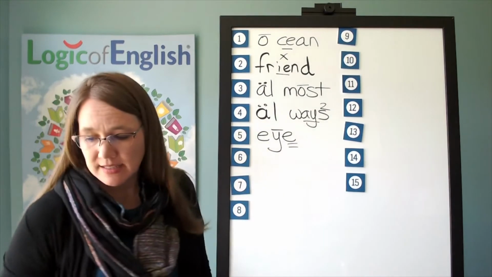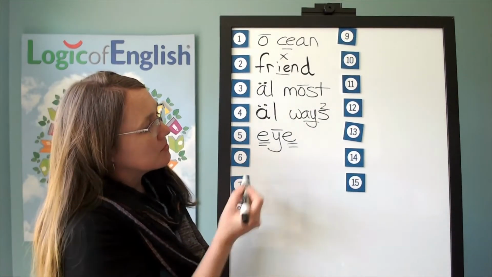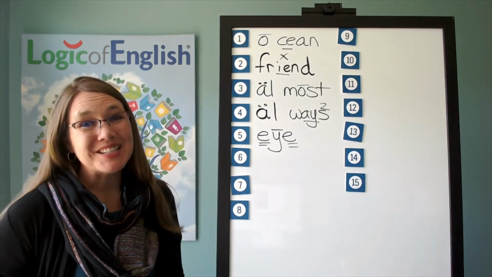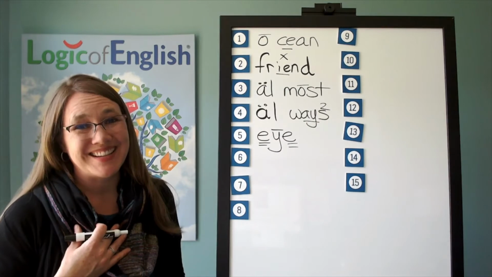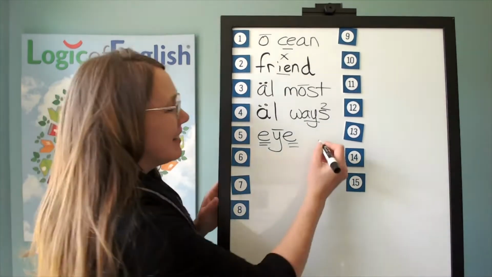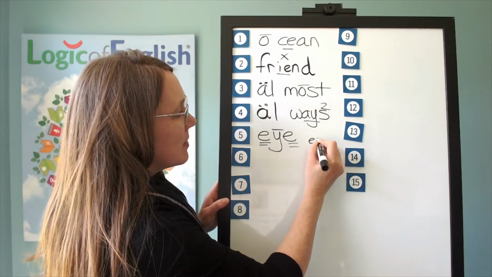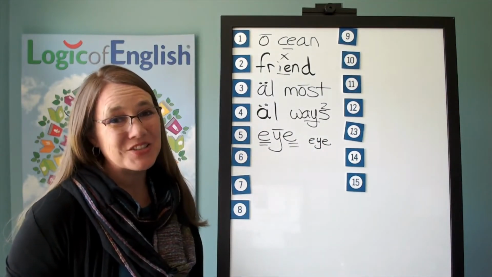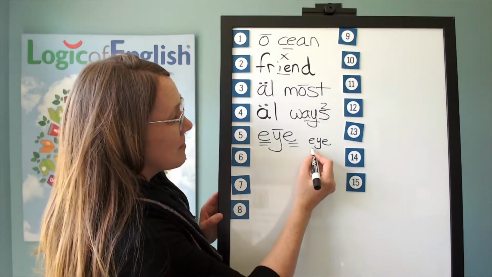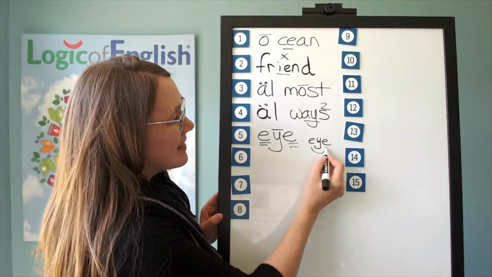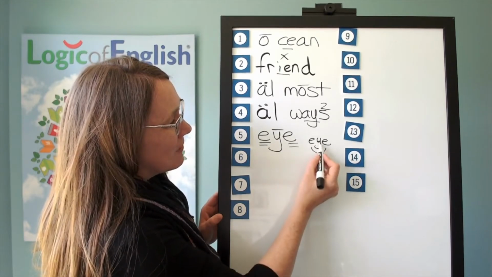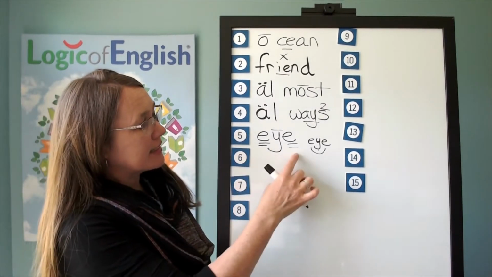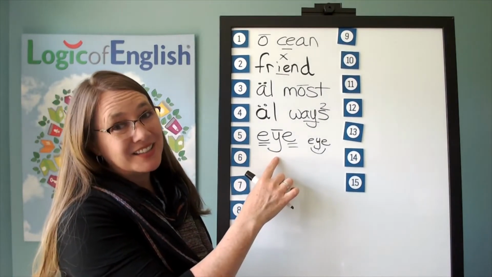And then this is another silent E. And so I'm not sure what the origins of this spelling are. And in fact, to me, it's one of the most unusual words in English. Sometimes I like to remember it by even thinking of a picture. And you know that I'm very much about understanding the logic of the language, not coming up with creative ways to remember it. But if you think of these as eyes, I then sometimes think of a smiley face and there's its nose. So whatever helps you to remember that there's two silent E's and I-E saying the I sound.